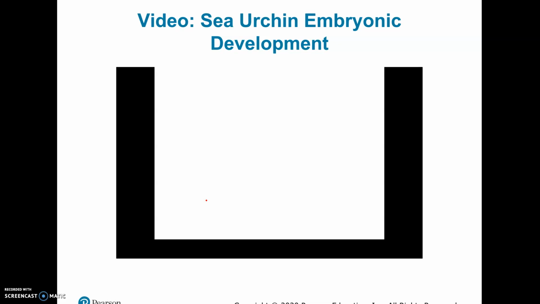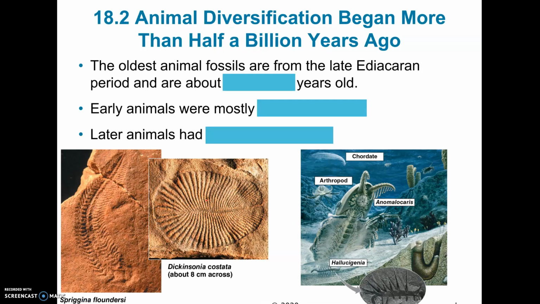All right, so one of the things that we have looked at is the development of embryology. If you remember comparative embryology, that tells us a lot about the relationships between different kinds of animals, but sea urchins are one that they've studied a lot. All right, a little bit of evolution. So the fossils of animals, you're not going to be tested on when the first animals appeared, but it was about 560 million years ago.